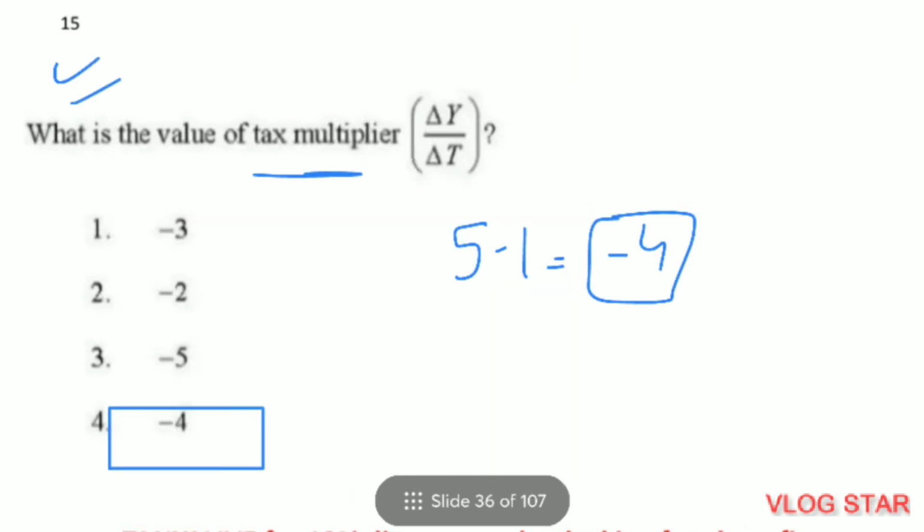Question number 15. The value of tax multiplier, change in y upon change in t. So for this you don't need to solve anything. You must know that tax multiplier is always 1 less than government expenditure multiplier. We have already found out government expenditure multiplier in the previous question. So the formula for tax multiplier is government expenditure multiplier minus 1. Government expenditure multiplier was 5, reduce 1, it will be 4. And tax multiplier is always in negative sign, so we'll put minus 4. So fourth is the correct answer.